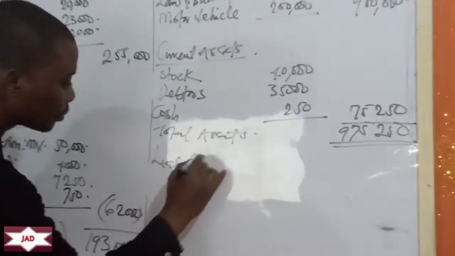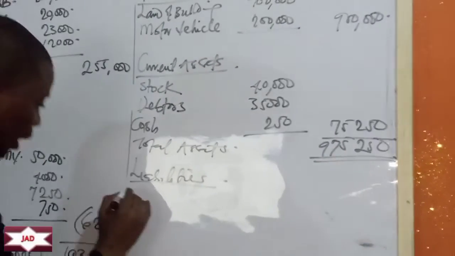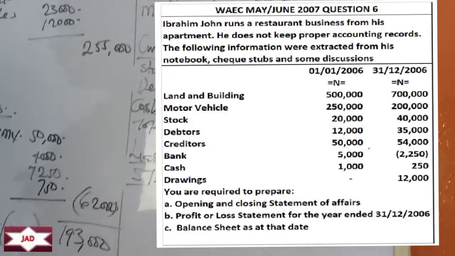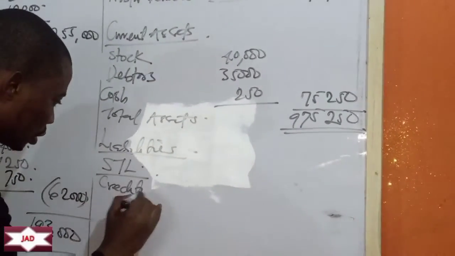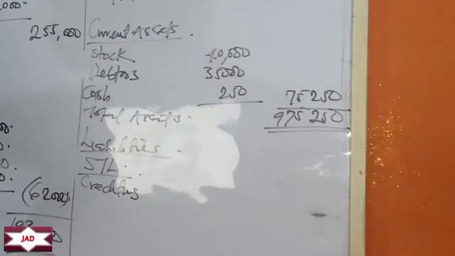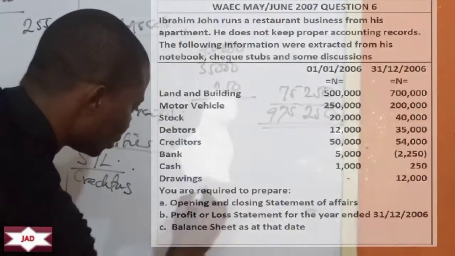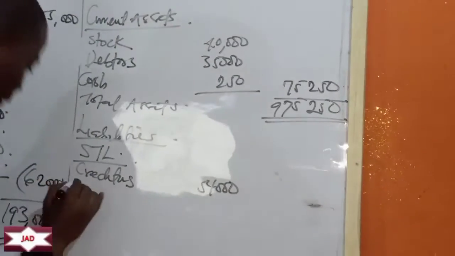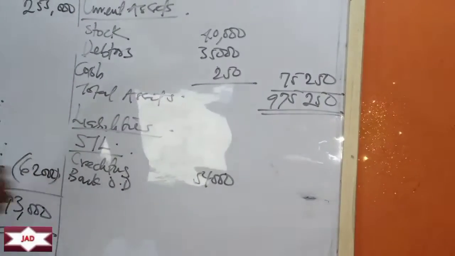So let's go down. Liabilities. What are liabilities we have here? We have our short-term liabilities based on the question. I think that is creditors. What's the creditors according to the question? Creditors here is 54,000. Okay, so we have bank overdraft. That's 2,250.